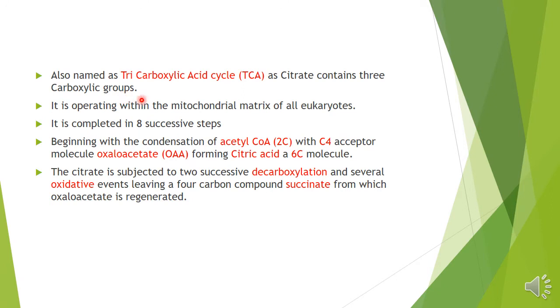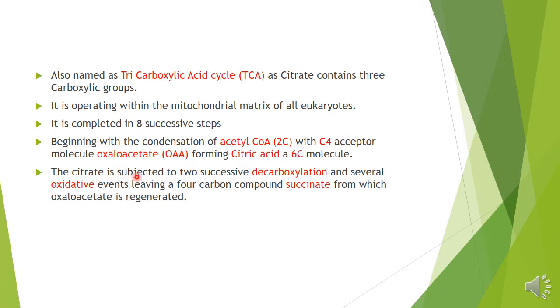It is operating within the mitochondrial matrix of all eukaryotic cells, and it is completed in 8 successive steps, beginning with the condensation of acetyl CoA, a 2-carbon compound, with a C4 compound which acts as an acceptor, named oxaloacetate, and in presence of an enzyme it will form citric acid, a 6-carbon compound.